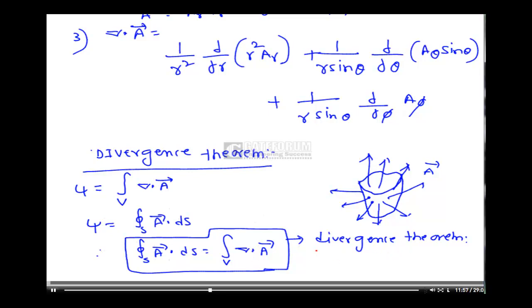It relates surface integrals to volume integrals, which is a very, very important theorem.